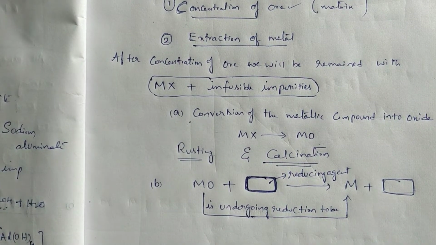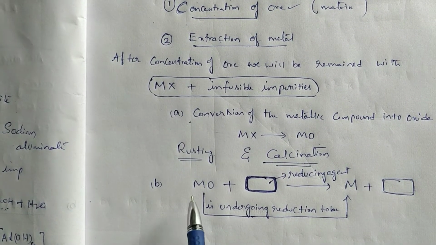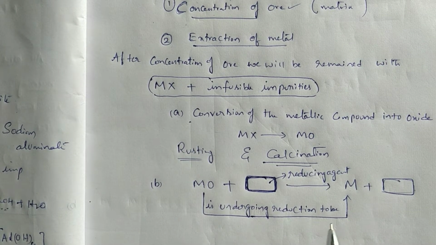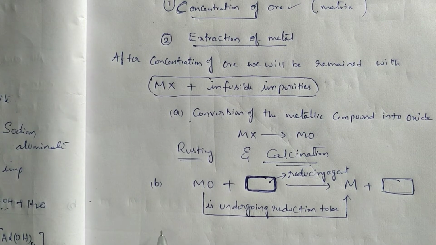That is called the reducing agent. Once more: a metallic oxide is converted to metal by reacting with one suitable reagent. That reagent is called the reducing agent. That reducing agent might be any other thing.